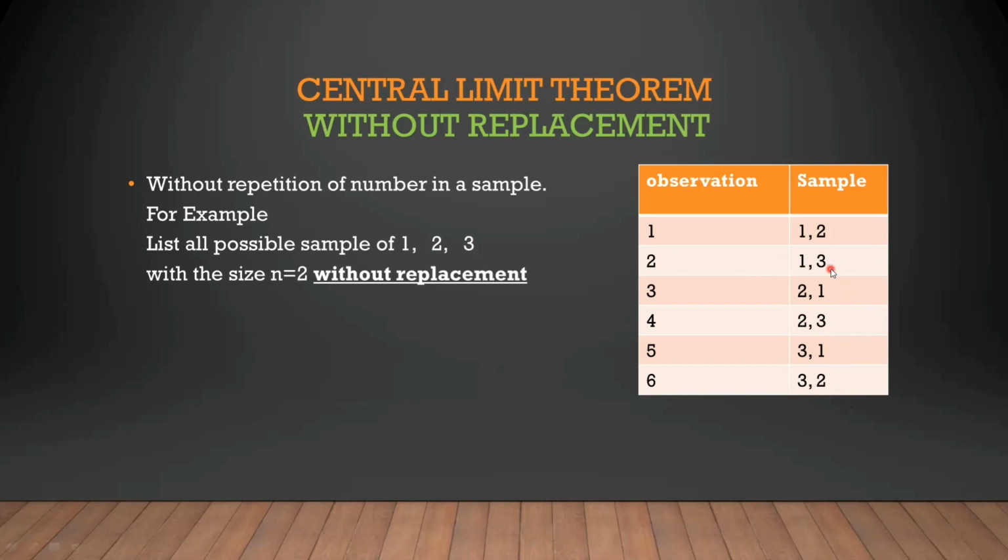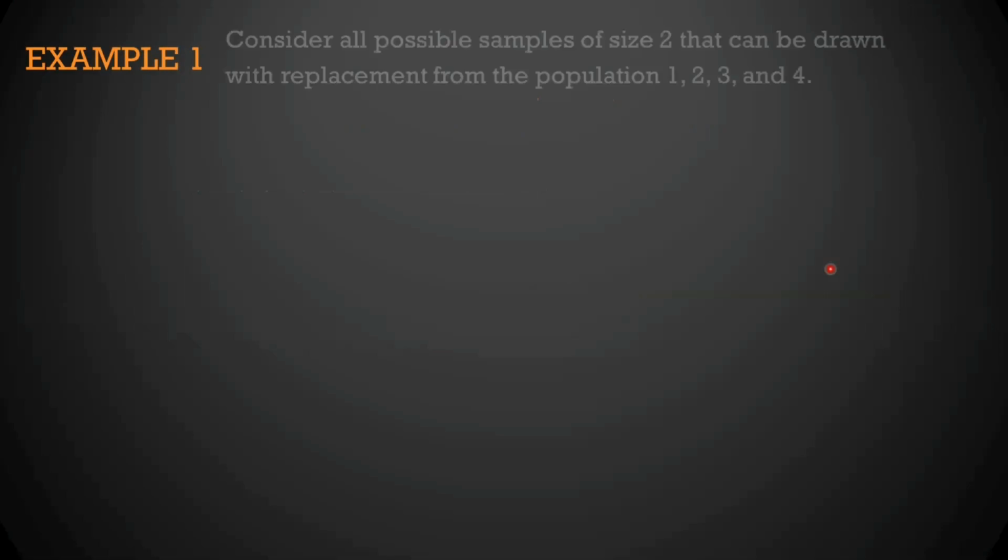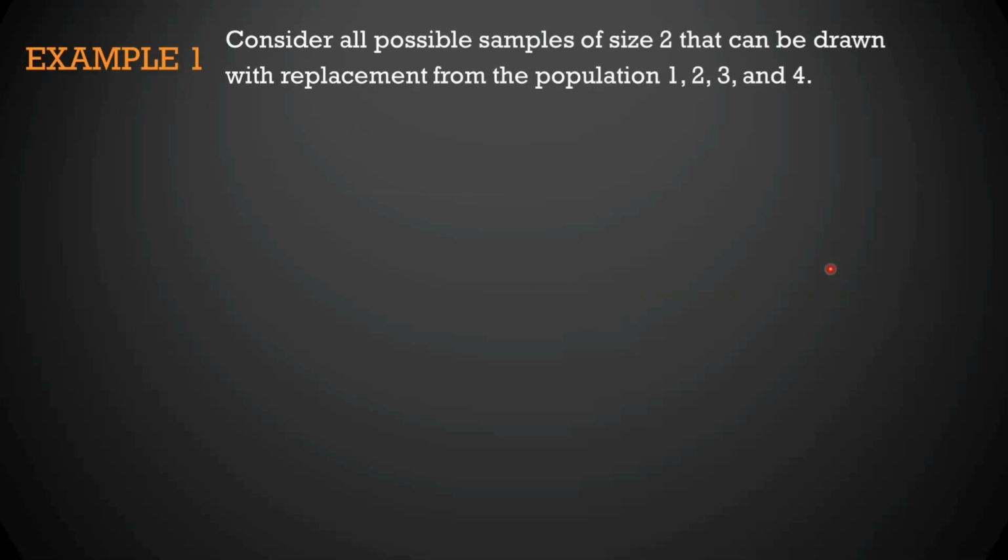So, para mas lalo pa tayong magkaroon ng kaalaman how to understand this central limit theorem without replacement, let's proceed sa ating example. So, example 1. So, ginamit ko din dito yung same problem sa with replacement.